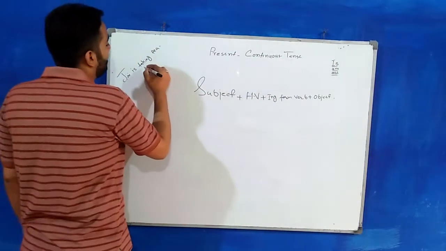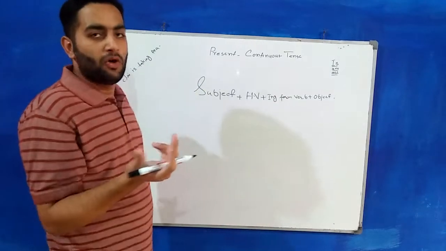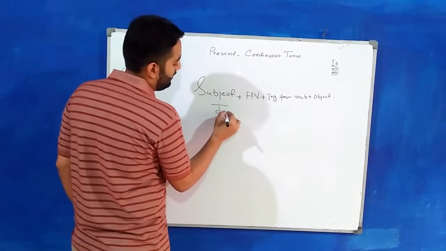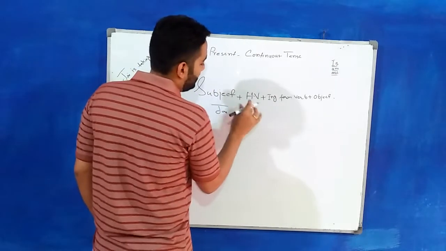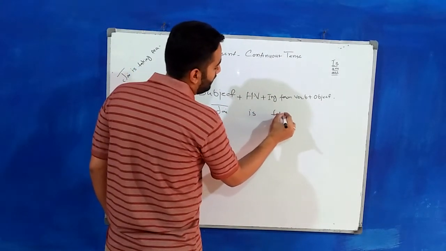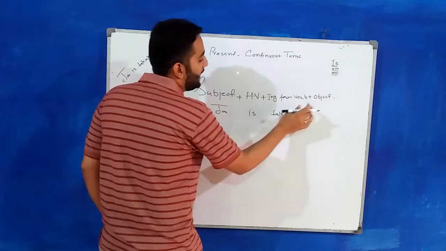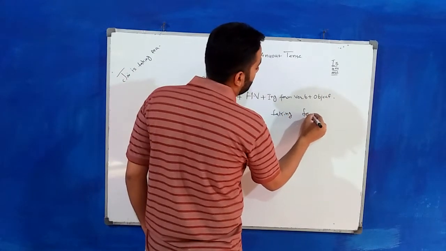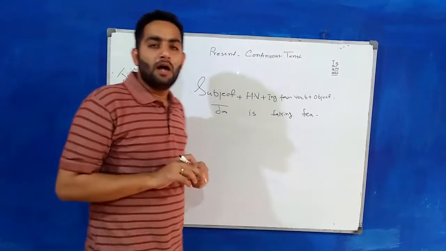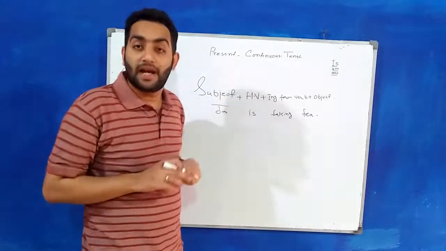You can see there, take, taking. Okay. So the subject is Jay, plus the helping verb is, ing form, taking, and the object is tea. Jay is taking tea. This is the simple sentence of the present continuous tense.